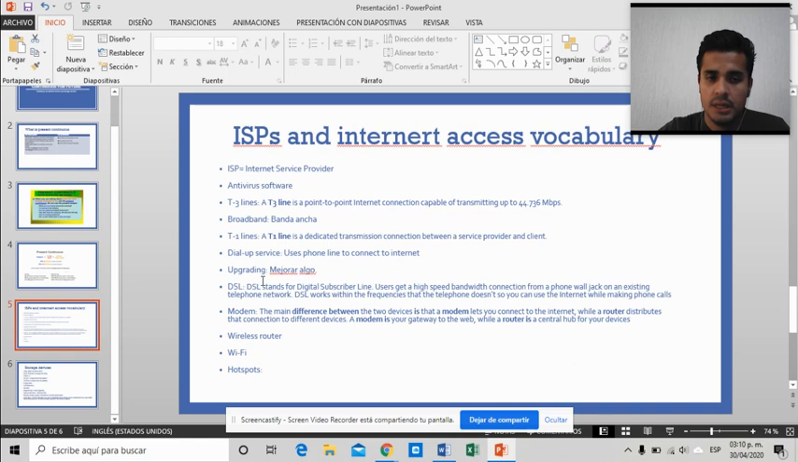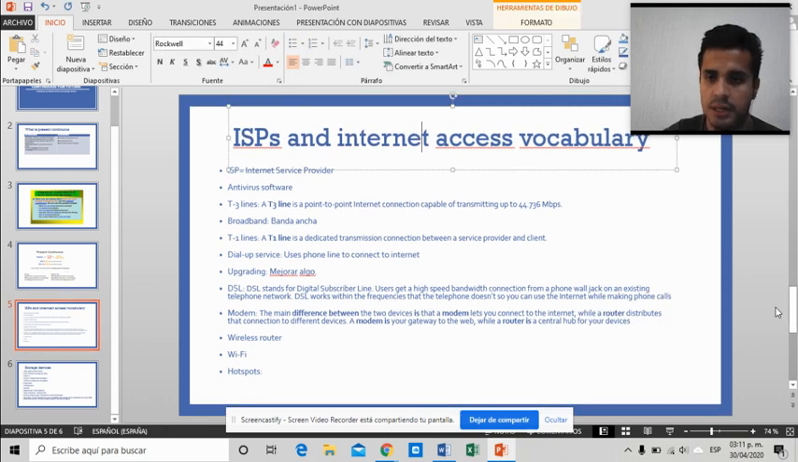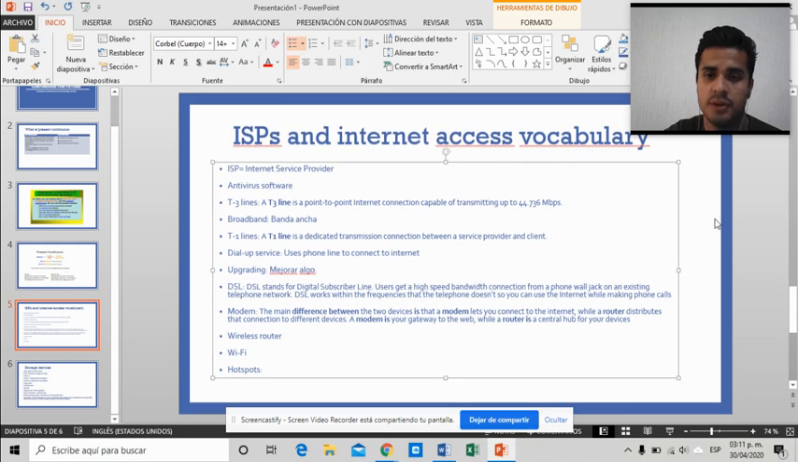Okay. Now we're going to be working as well with this vocabulary. This vocabulary is directed to ISPs and internet access. Okay. What is an ISP? ISP stands for Internet Service Provider. Megacable, Maxtel, Total Play. Those are internet service providers.